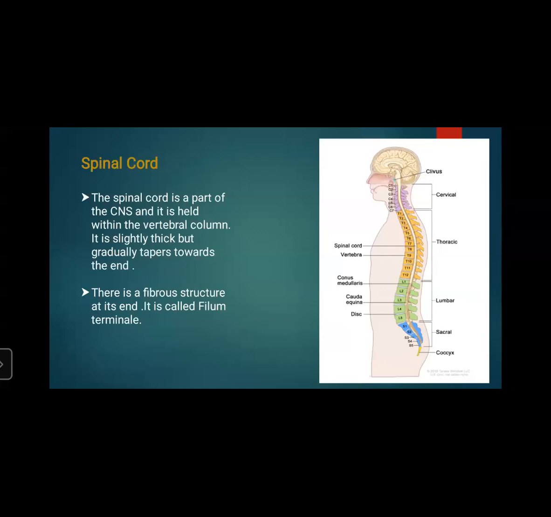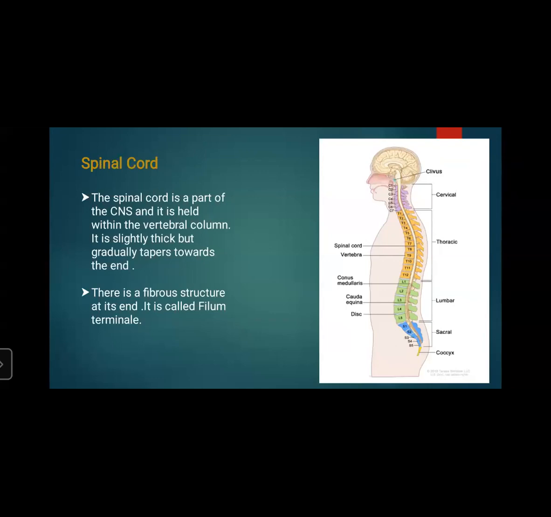It is slightly thick but gradually tapers towards the end. There is a thread-like fibrous structure at its end. It is always called the filum terminale. So see, this is the spinal cord. In the picture, you can easily make out the upper portion is the brain, and the portion which is elongating from that is the spinal cord, from the medulla oblongata.